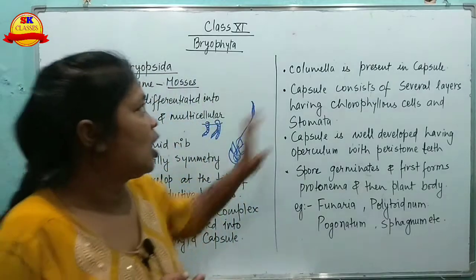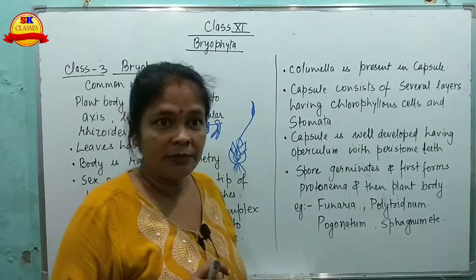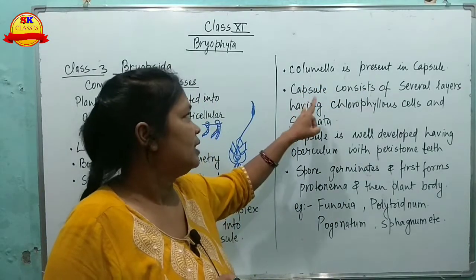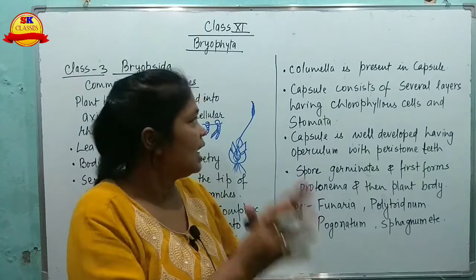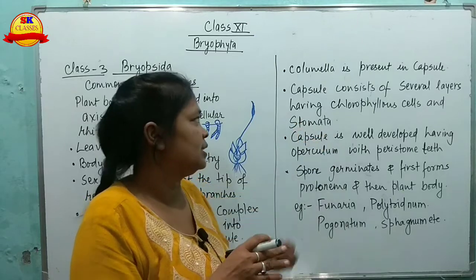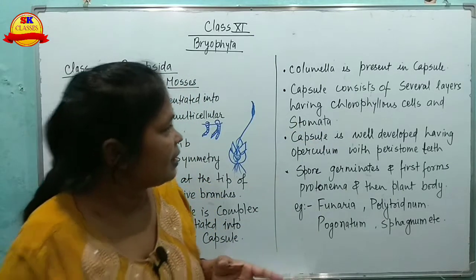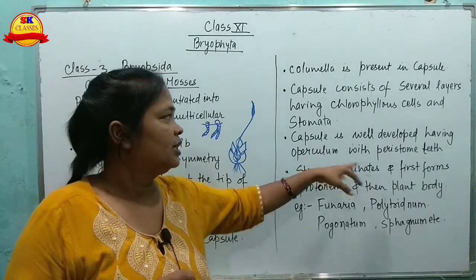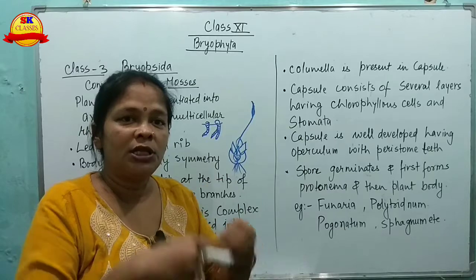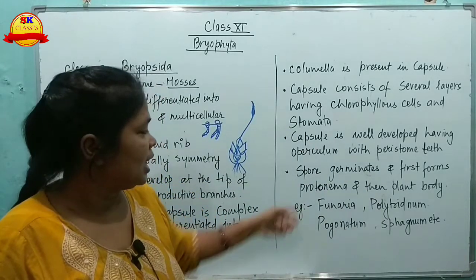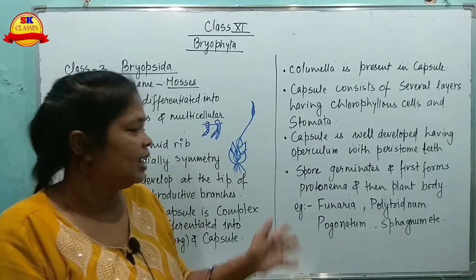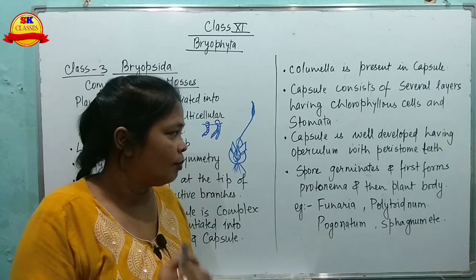Now a columella is present in the capsule. It is a special type of cell present inside the capsule, and the capsule has several layers with chlorophyll-containing cells and stomata. Both are present here. The capsule is well developed, having an operculum with peristome teeth. The peristome teeth help in the dispersal of the spores. Spores germinate and first form the protonema and then form the plant body. Examples are Funaria, Polytrichum